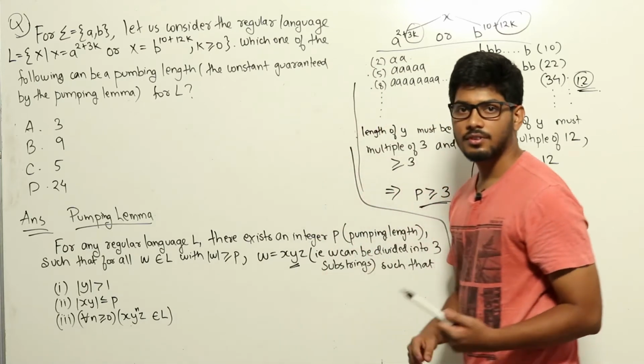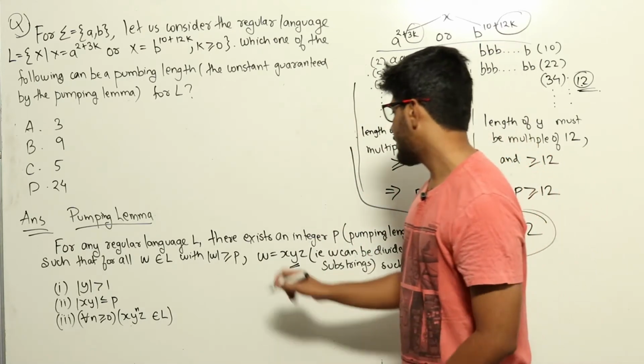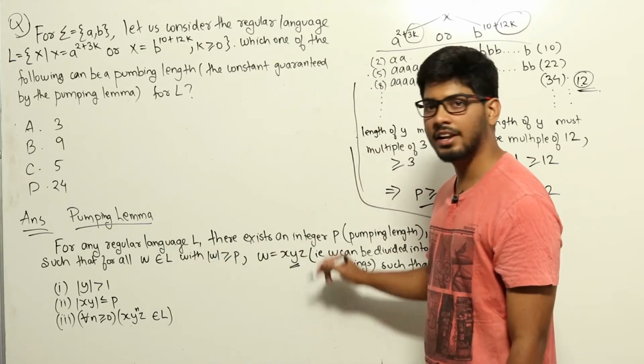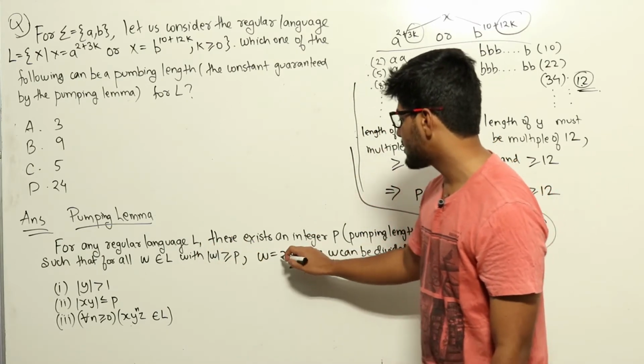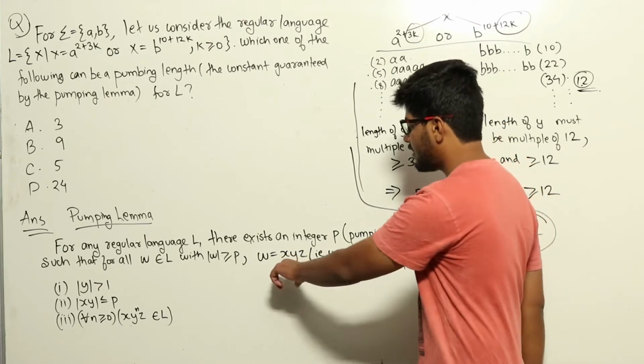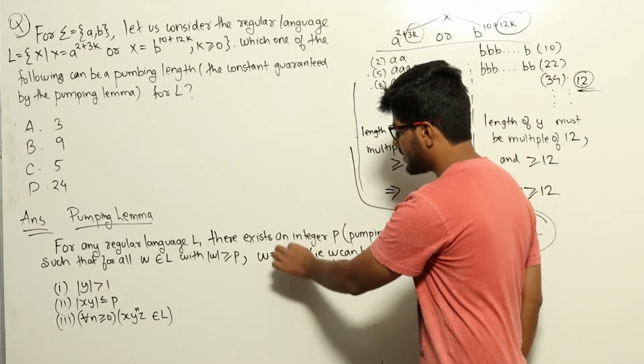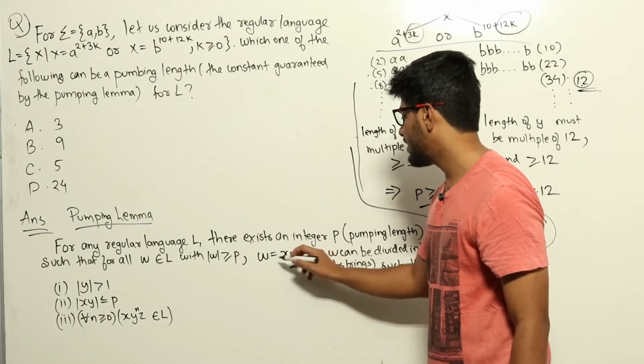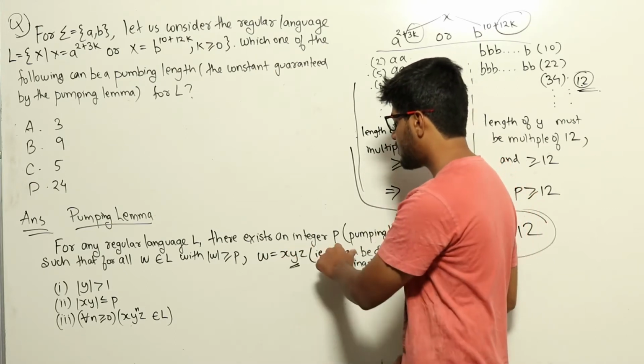So the pumping lemma says that for any string belonging to a regular language which has at least the pumping length as its length, we can divide it into 3 substrings x, y, z, such that length of y is greater than or equal to 1, and length of xy together is less than or equal to the pumping length.